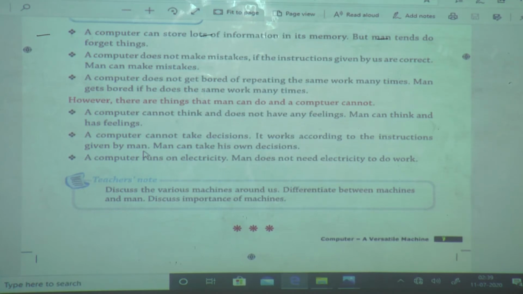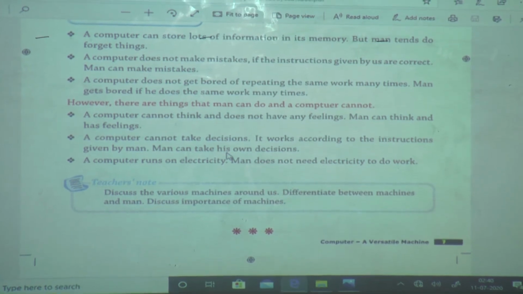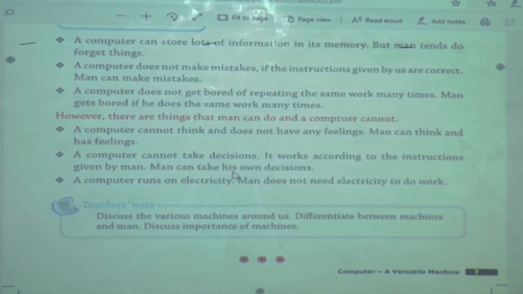Computer does not have its own brain. Man can take his own decision, right? If you want to wear a red color dress and your mother tells you don't wear this dress, do you have decision power or not? Yes, we have decision power.